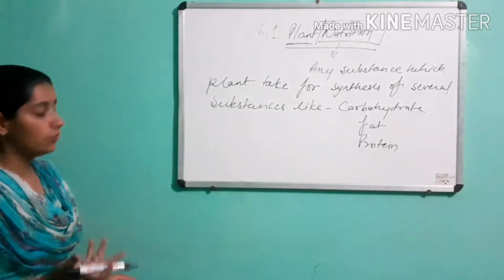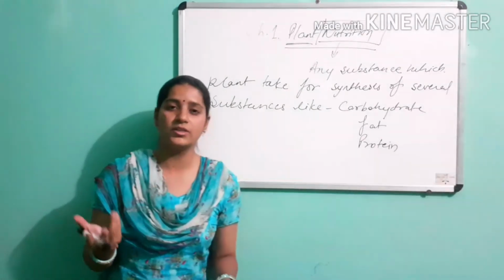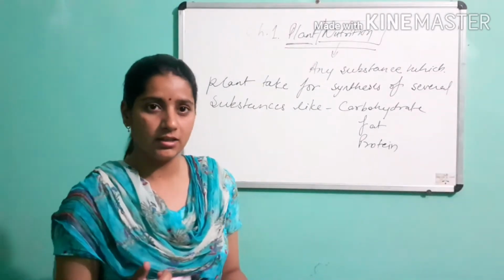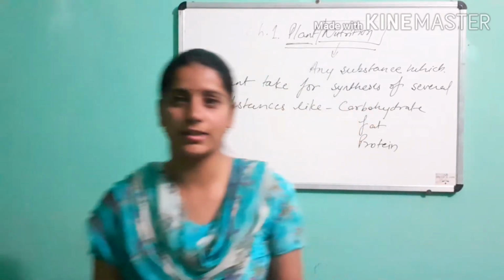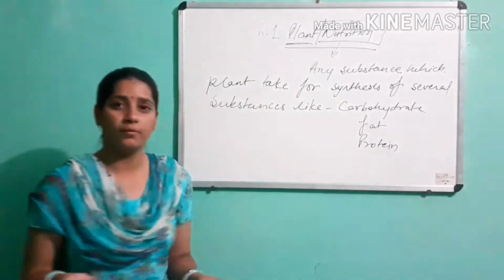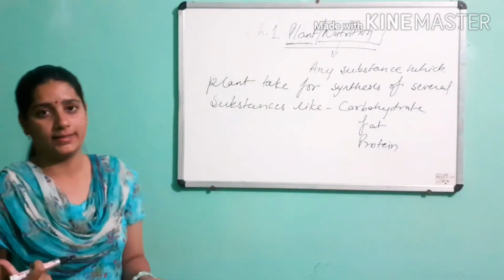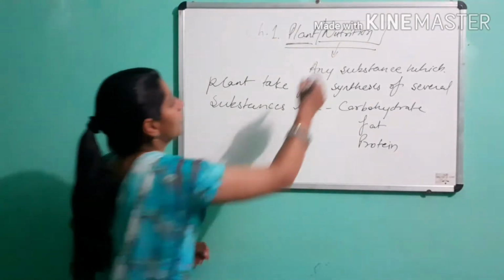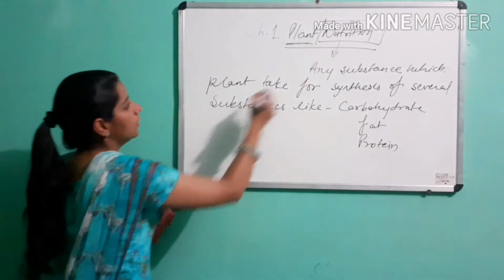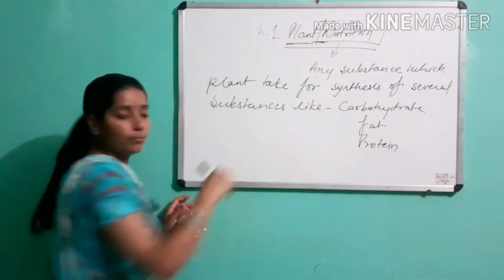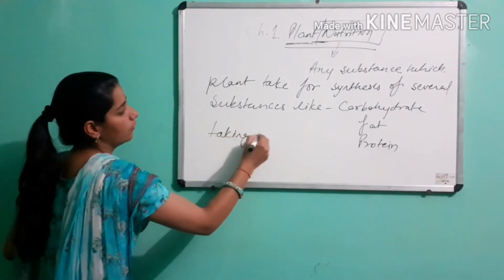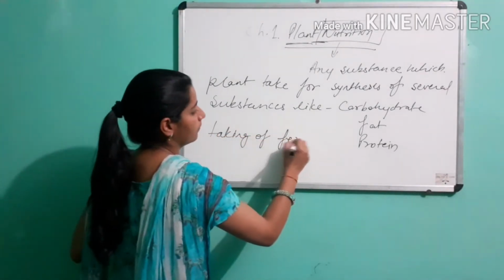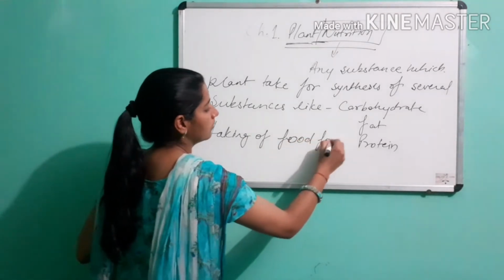Why is nutrition needed for plants and also living organisms? Nutrition means taking in food material for a purpose.